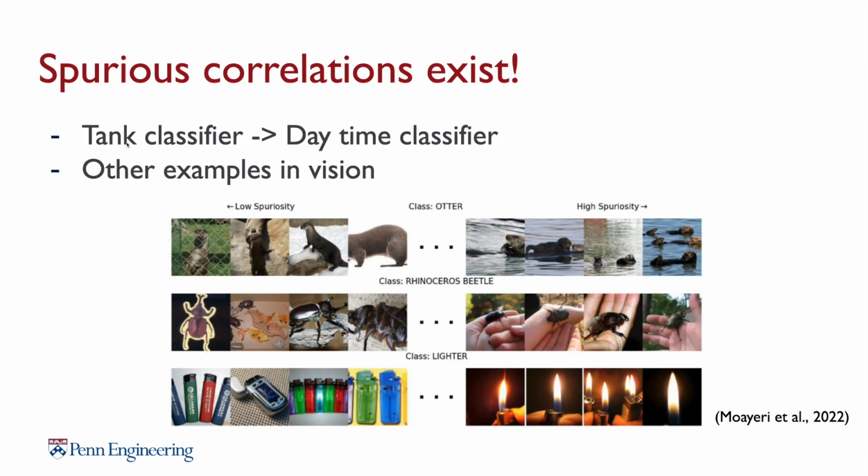Just to have a few more demonstrations here from computer vision, when you try to classify an otter, you don't want the model to associate all otters with wavy waters, or you don't want the model to associate all rhinoceros beetles with the picture of a hand.